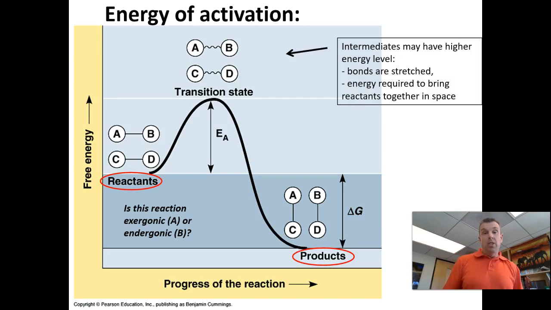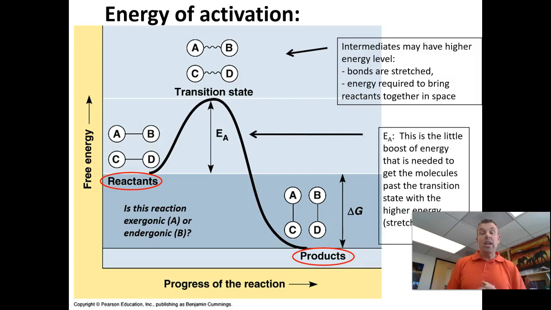Right? So those intermediates on the way from the reactants to products, they might have a higher energy level. This is where bonds are stretched or things are having to be brought together. That can take a little bit of energy. And so all of this has a little bit of an energy hump that it has to get over. Right? And that's the energy of activation, the boost of energy needed to get the molecules past that transition state. So that transition state is the high energy intermediate state. So the energy of activation is the amount of energy needed to get over that.